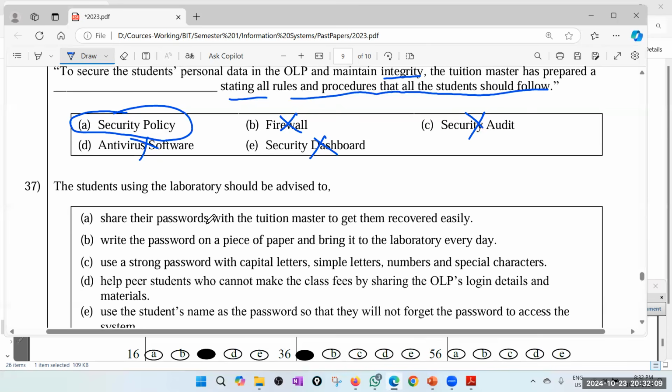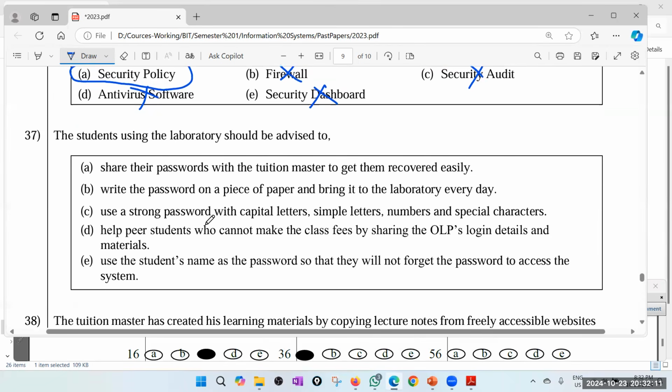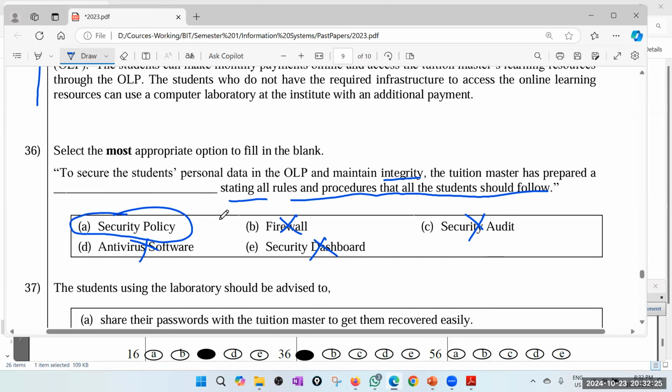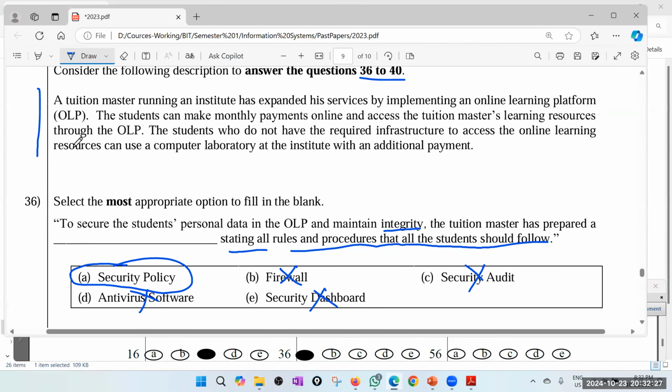The student using the laboratory should be advised to share their password with the tuition master to... let's read this also, right? I think we did not discuss this. So let's read this also. Actually, I answered this without reading this. I should have read this.